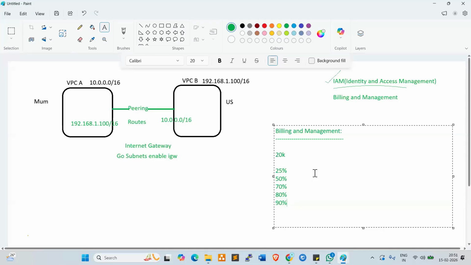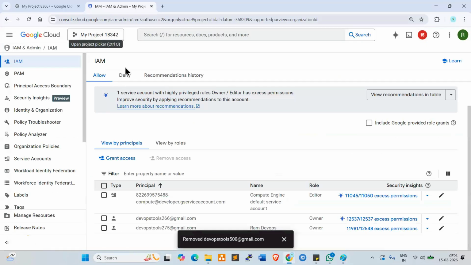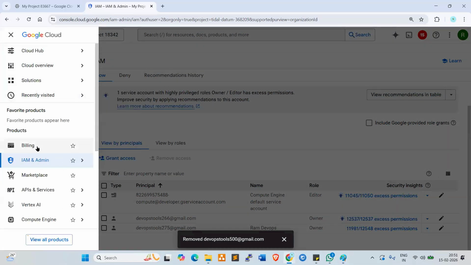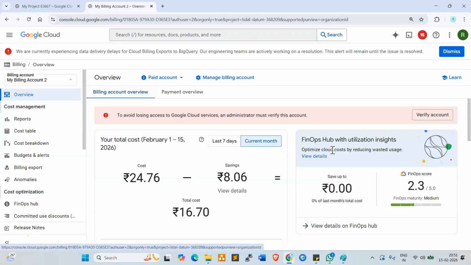So how can we create the budgets? How can we control the budgets? Let's try to understand. Now we can directly open the console here, so practically we can create the budgets. Go to billing here. Once you open the billing, look at here.